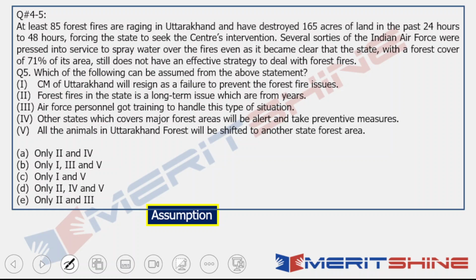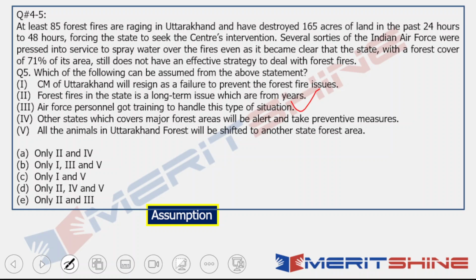Then Air Force personnel got training to handle this type of situation. Obviously, that's why they are there. If they had not, negate the assumption. Remember, what did I tell you? If I negate the option of assumption and my statements get negated, then that means that was the right option for assumption, right? To understand it in detail, as I told you, go back to the playlist lectures. You would have explanation of everything in there.